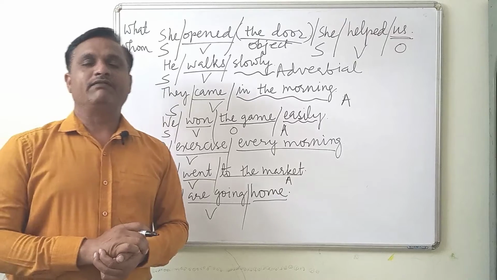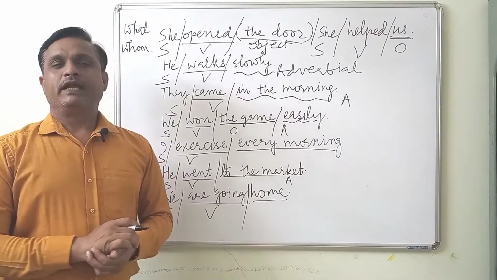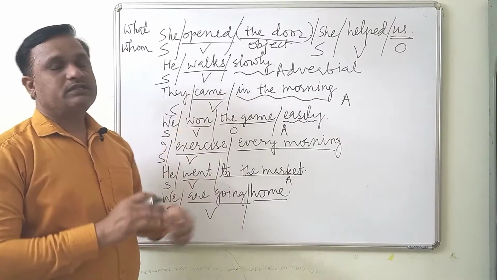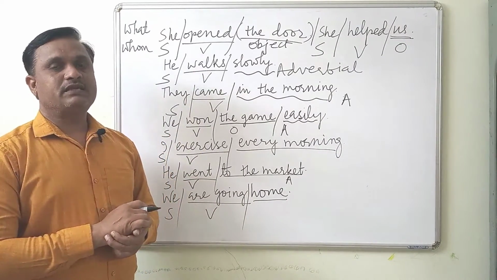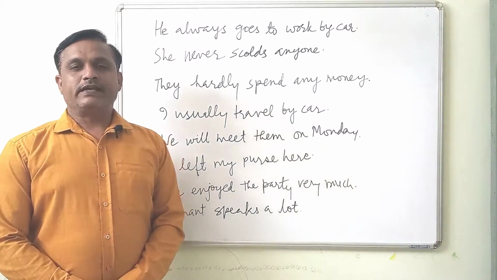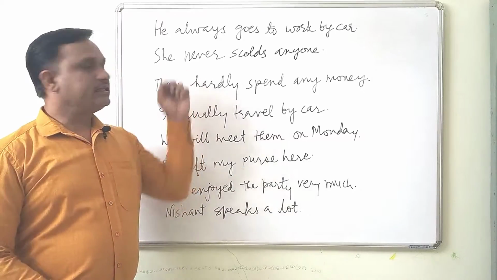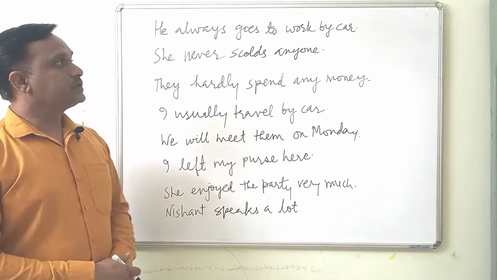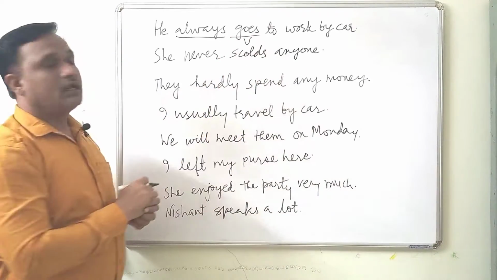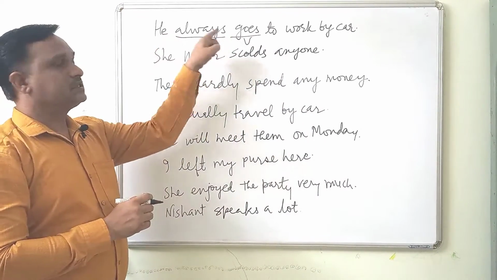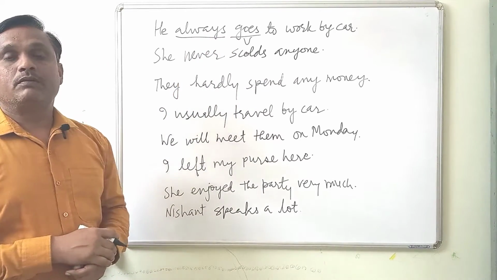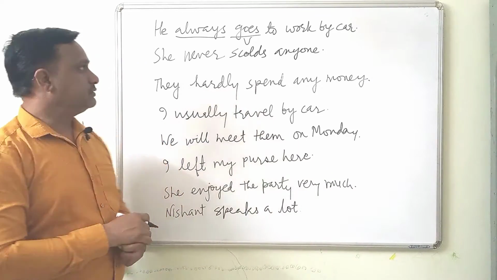So we have different adverbials like place, time, frequency, and manner, and they have a certain order too. Let us see some of the rules regarding adverbials. Let's identify adverbials in these sentences. He always goes to work by car. Goes is the verb, and always tells additional information about this verb. Always goes. We come to know the frequency of that action.